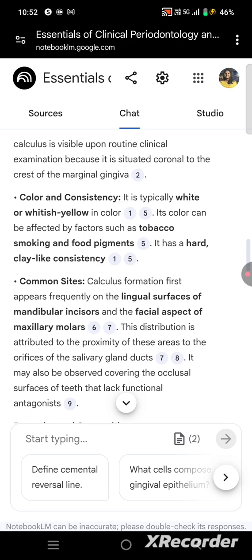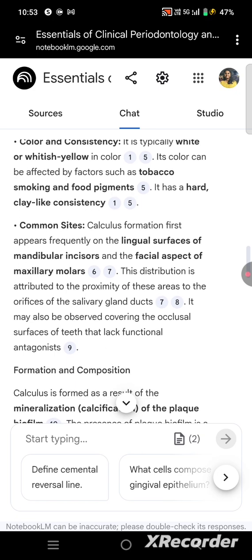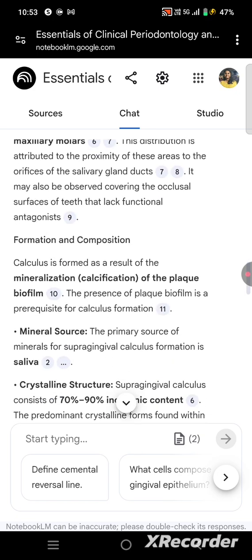This distribution is attributed to the proximity of this area to the orifice of the salivary gland duct. It may also be observed covering the occlusal surface of the teeth that lack a functional antagonist.